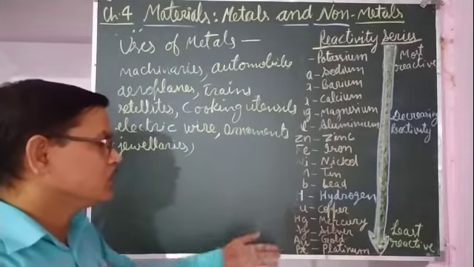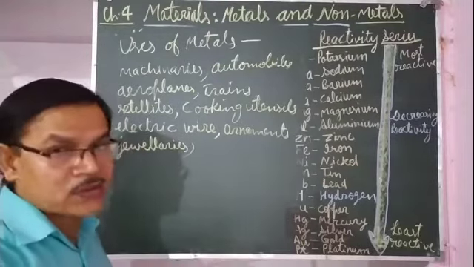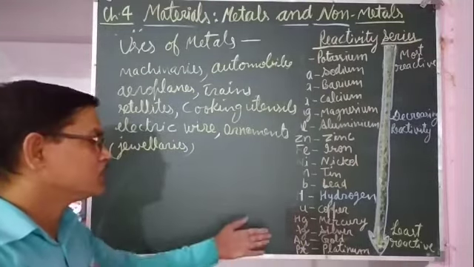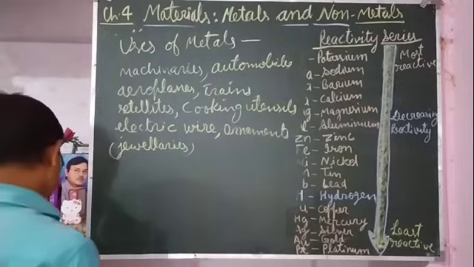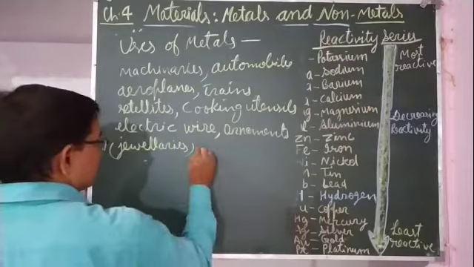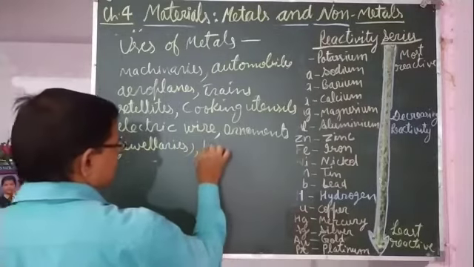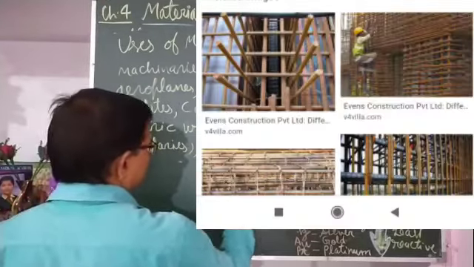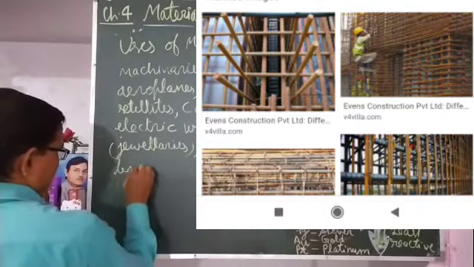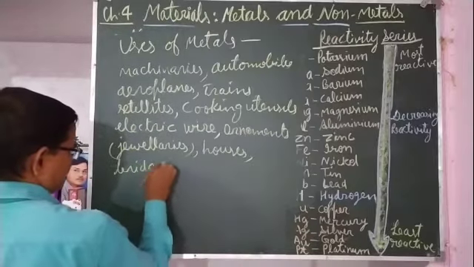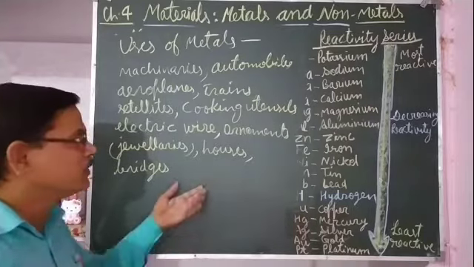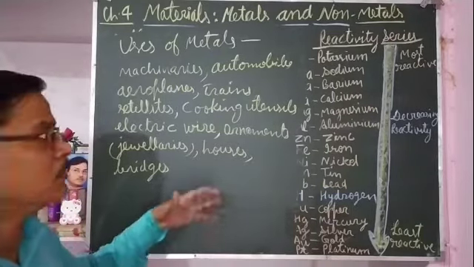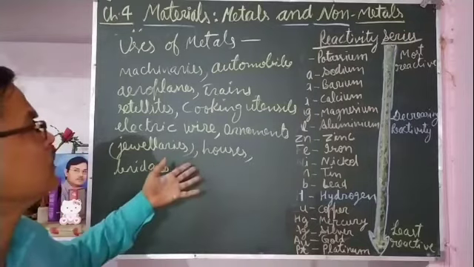That's why they are used; they have their own luster, they have shine, so they are used for making jewelries or ornaments. Metals like iron etc. are used in houses and bridges.